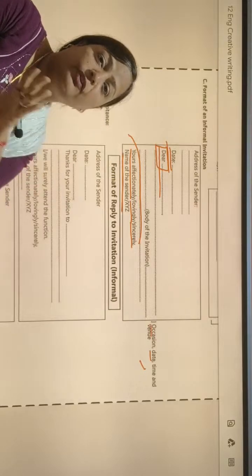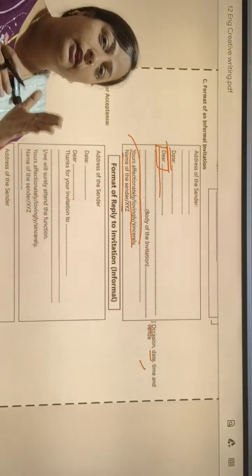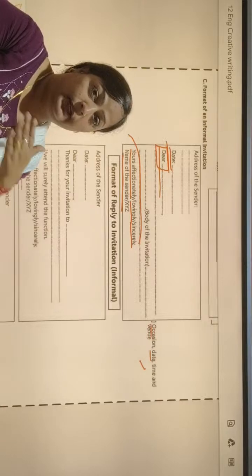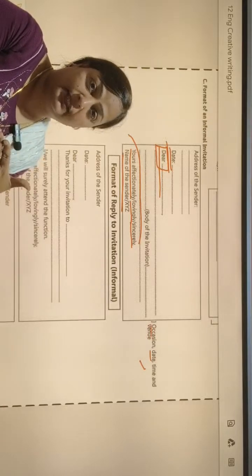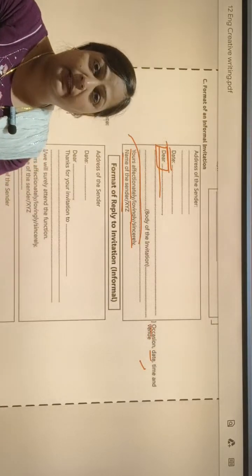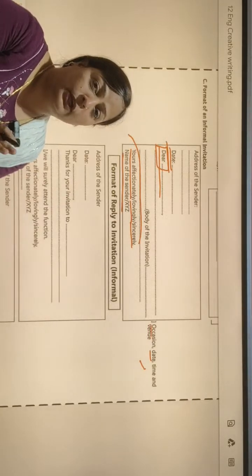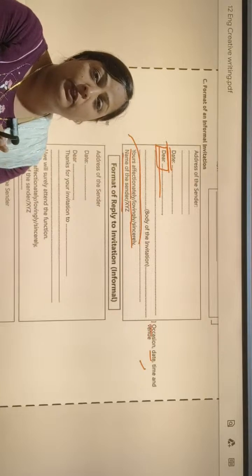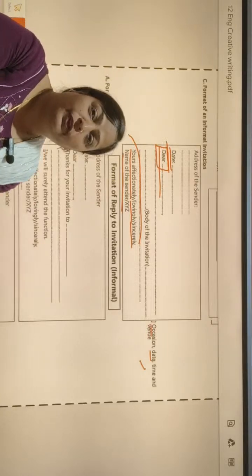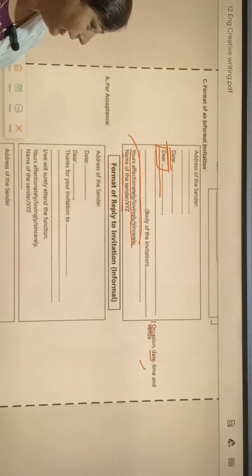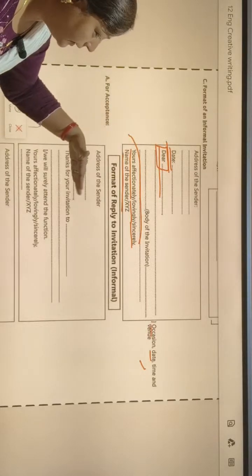If we are receiving an invitation, then there may be two types of letter. If we are going to accept, then we have to write an acceptance, and if we are denying or we are not able to come, then we have to write a refusal letter also, a refusal of invitation. Now we will learn how to write a reply.